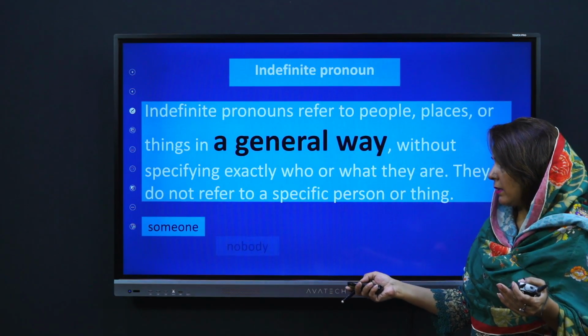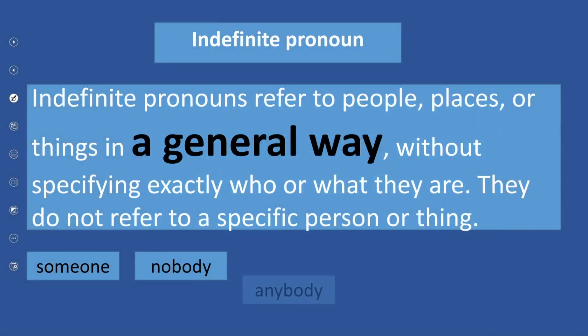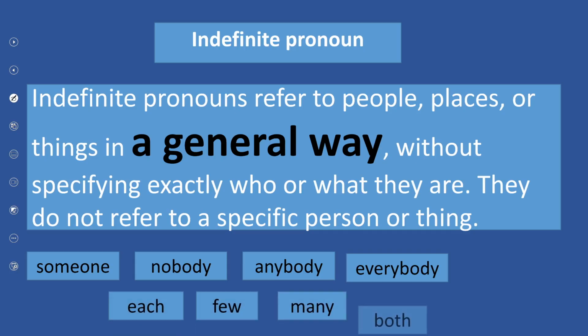What are the other examples? Nobody. Again, it is not specified. Anybody. Everybody. And many, few, each, both, and several. All of these words very clearly say that these are general. It could be anyone.